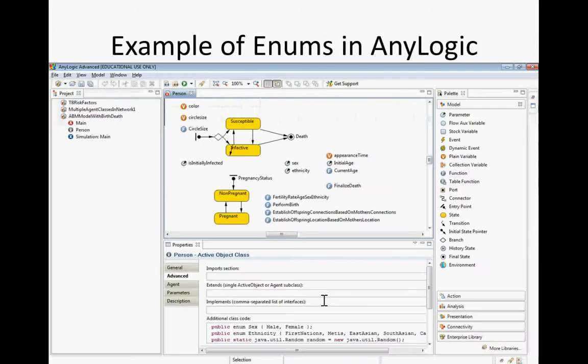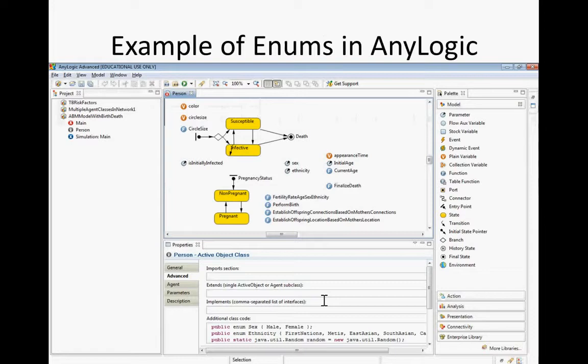Okay, that's a good question. Public is another term that we use. This means that anybody outside the model, outside this class, can still know about this.